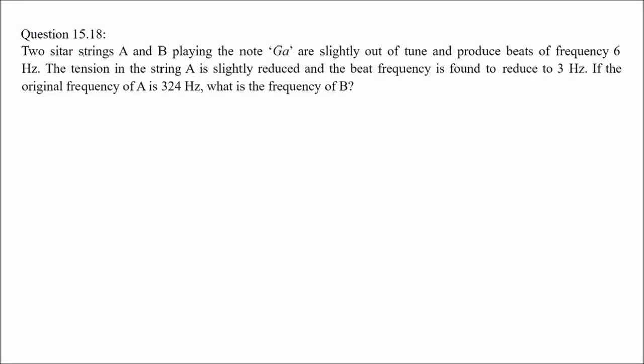Two sitars, A and B, are playing the note Ga. The sitar is a musical instrument. These are slightly out of tune and they produce beats of frequency 6 Hertz. The tension in the string A is slightly reduced and the beat frequency is found to reduce by 3 Hertz. The original frequency of A is 324 Hertz. What is the frequency of B?